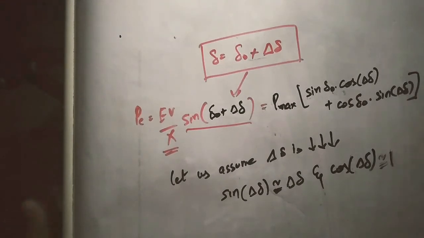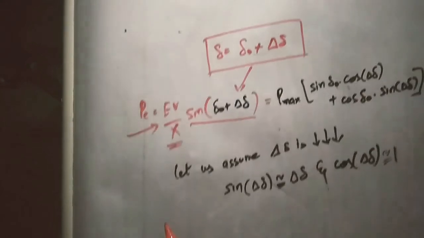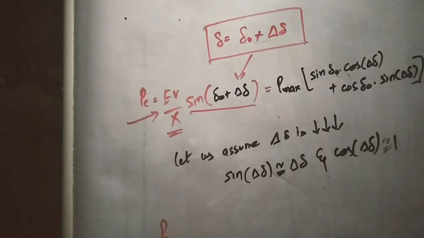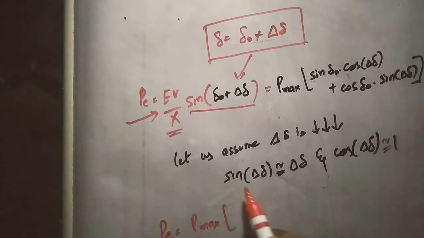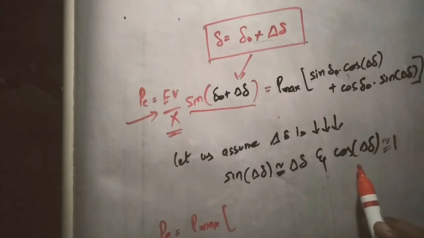As we learned in the earlier classes, we can use this concept here. So our P gets modified. P is equal to Pmax into, in the place of sin incremental delta, we put incremental delta, and in the place of cos incremental delta, we put 1.